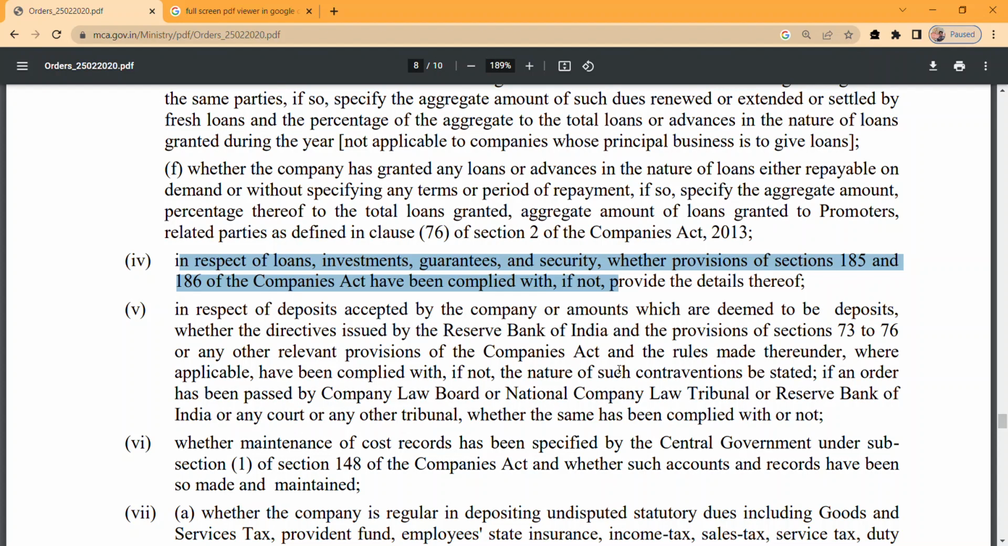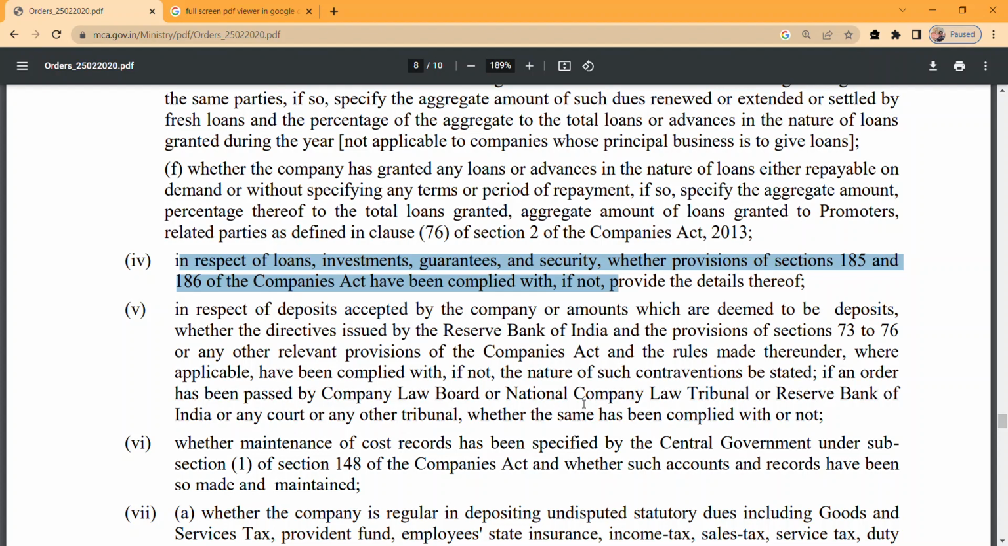So in respect of deposits, suppose the company has accepted deposits, or any amount which is deemed to be deposits, we need to check that it complies with the RBI provisions and the provisions in sections 73 to 76 of the Companies Act.